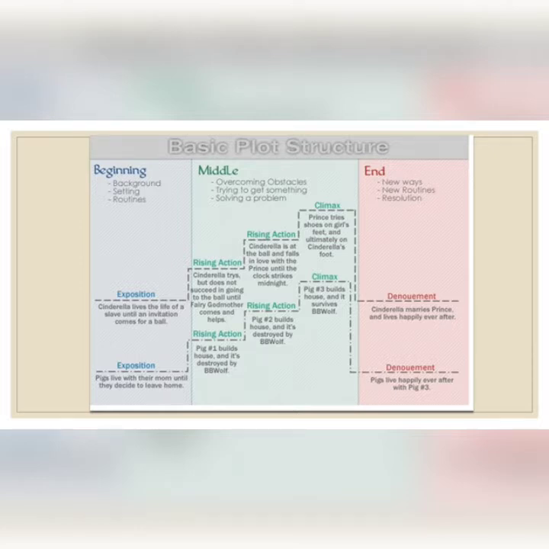So the rising action is the second thing, in the middle part. Cinderella tries but does not succeed in going to the ball until the fairy godmother comes and helps. The fairy godmother helps her with the shoes and dresses, so that she will be like a princess and go to the party. There she will fall in love with the prince, and the prince will also fall in love with her. They dance till the clock strikes 12.